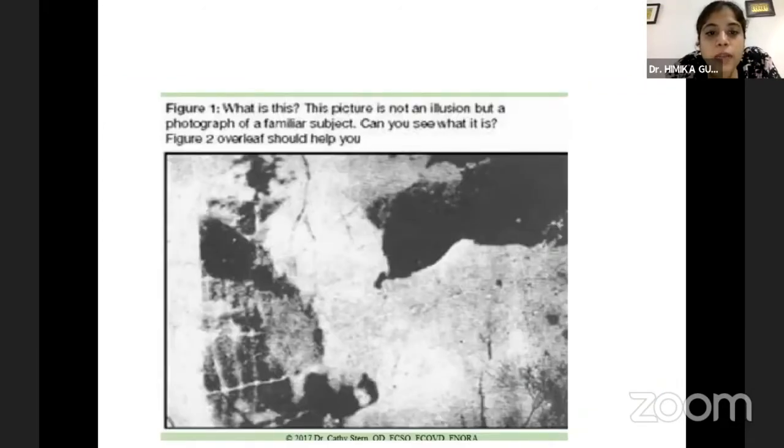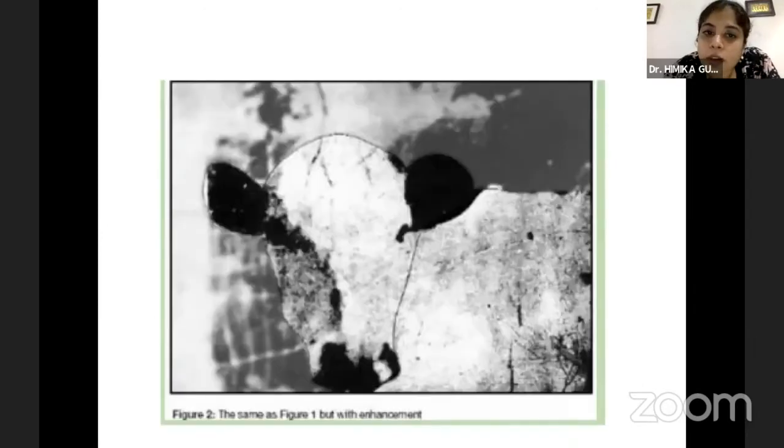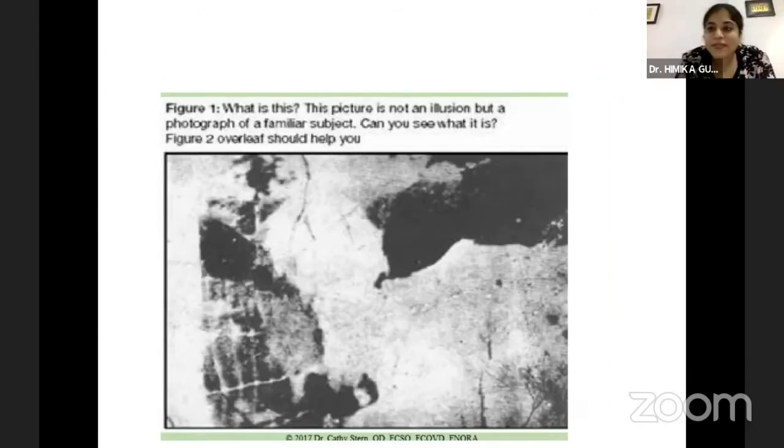Now, sometimes it's not just the acuity. Like for this picture, can you identify what it is? Anisha, you want to answer? Sorry. Okay, so sometimes these patients need some visual enhancement. So it's a cow. So I need a visual enhancement. Me too. So this is just a catch.